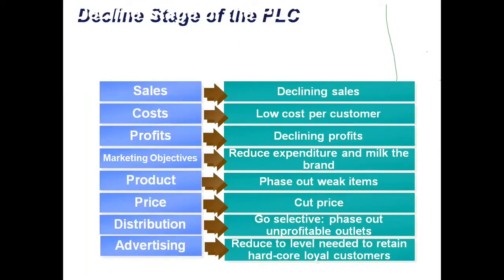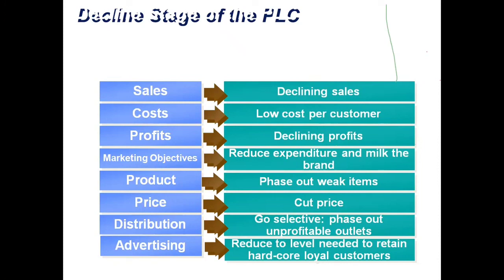Bicycles means regular bicycles I'm talking about, not sports bicycles. The regular ones we were having earlier, Atlas, Hero, Hercules, those cycles I am talking about. Fine. Now let us see the characteristics and strategies of decline stage of the product life cycle. At this stage, sales will be declining drastically.